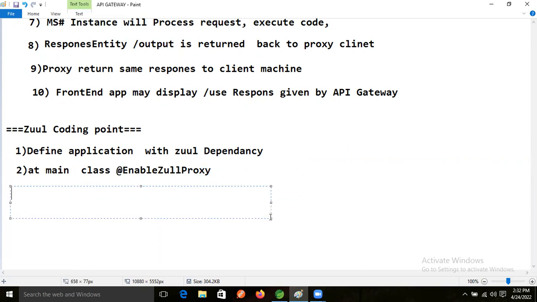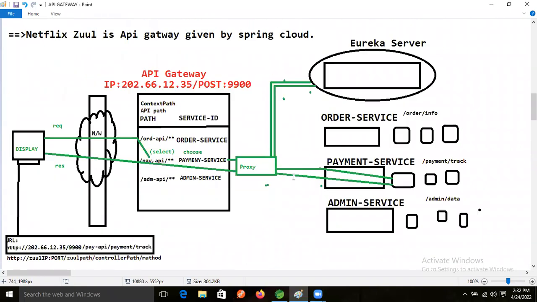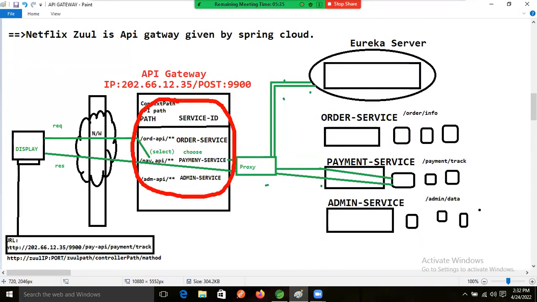After that, the third step, what will we do? In the third step, we will register with Eureka also, because this is also a microservices application. What I said yesterday, guys, this is the Zuul application, which means this is also one microservices application only. I hope people remember. Yes, Ravi.